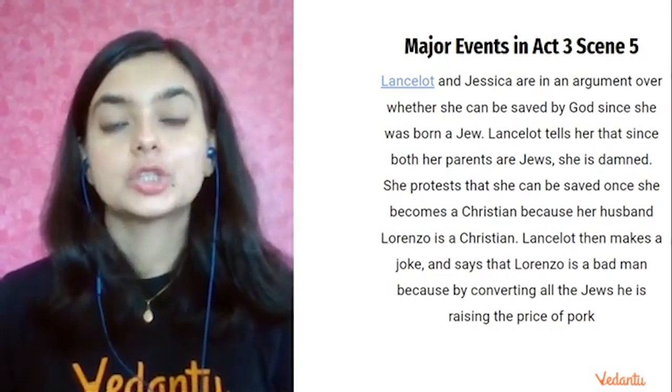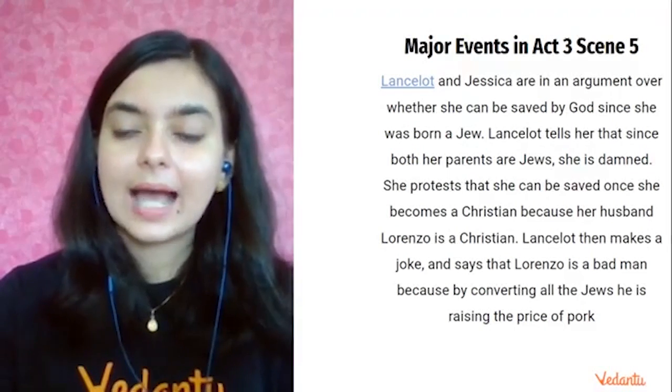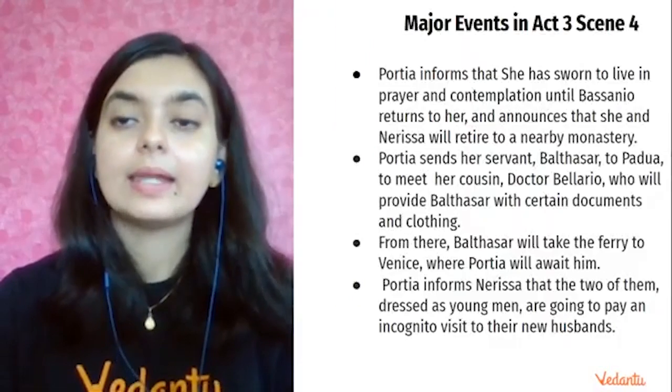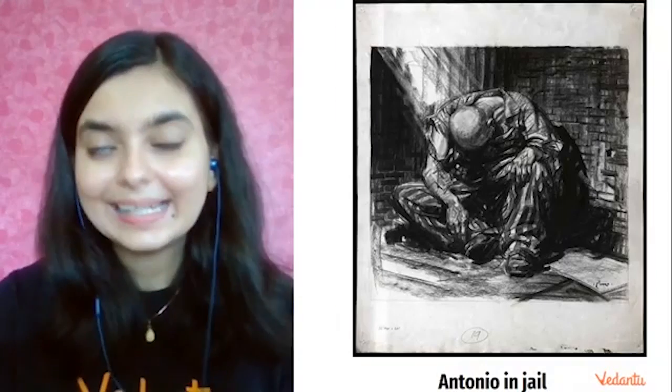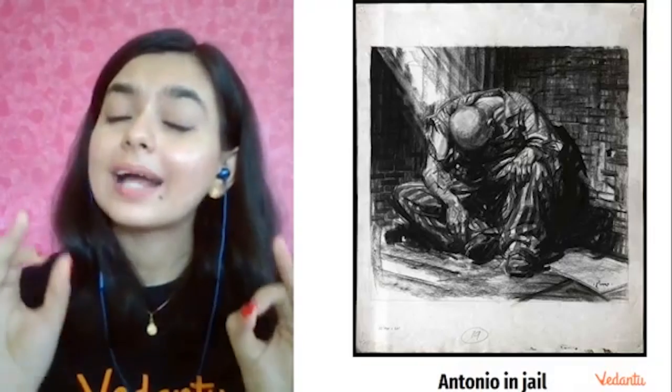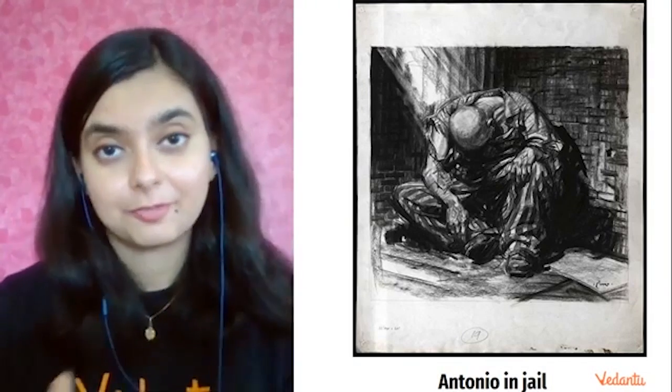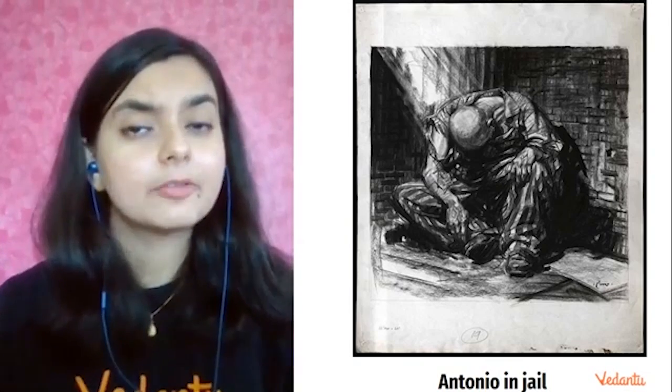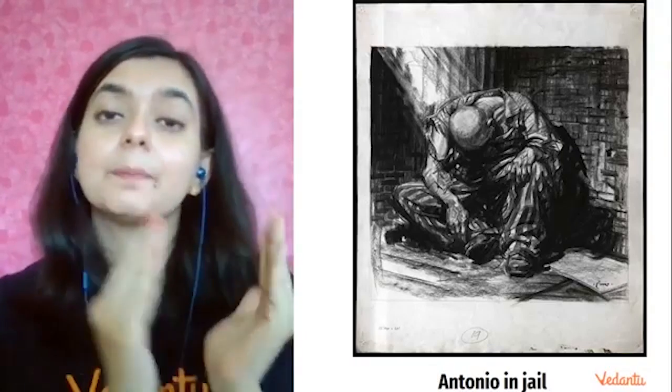Right. So another important fact that I would like to mention over here: when Antonio was in jail, he was not actually thinking about saving his life. He was desperate to see Bassanio. He was desperately pleading that Bassanio comes and sees him and looks at his condition.